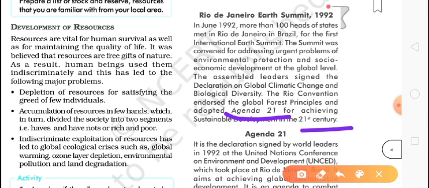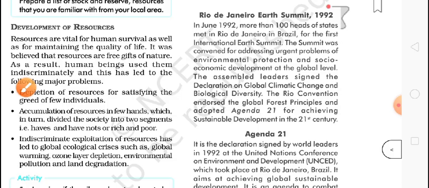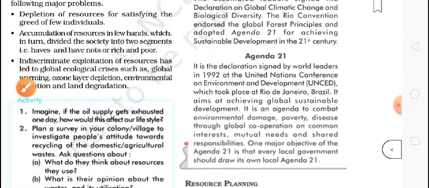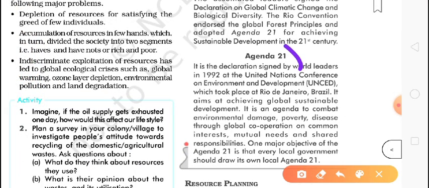But what happened is that one country said no, no, I can't implement this Agenda 21, because if I implement this, then what will we have to do? We would have to reduce coal use. If we do not burn coal, how will we get energy, electricity? If we do not get electricity, how will our factories work?